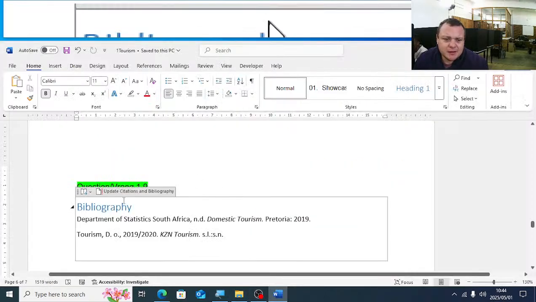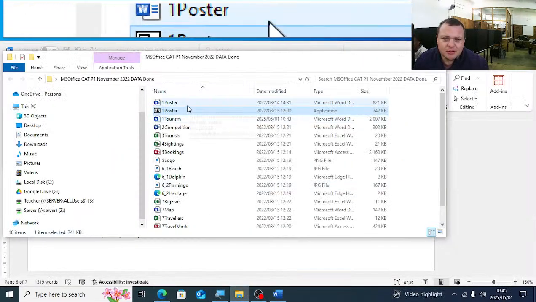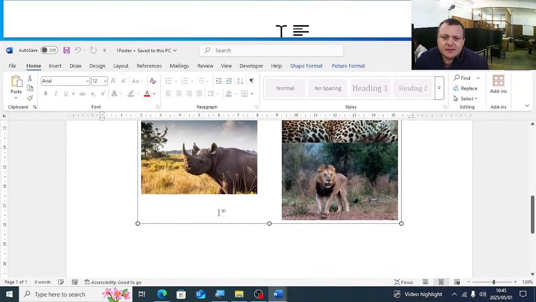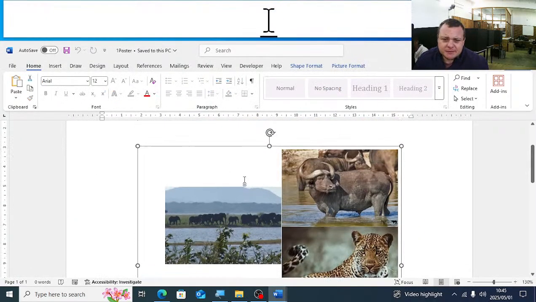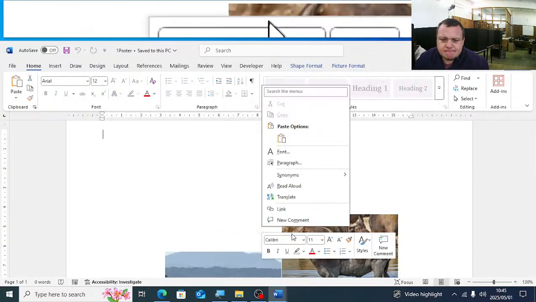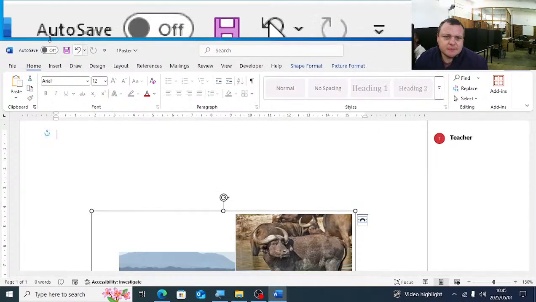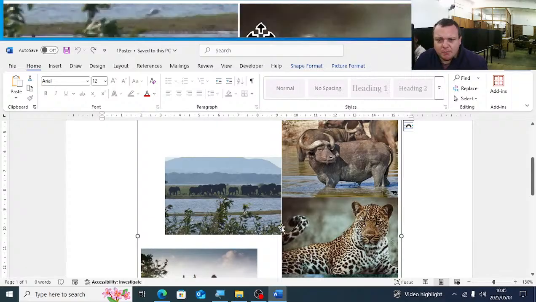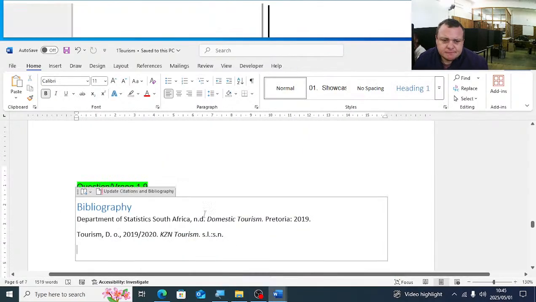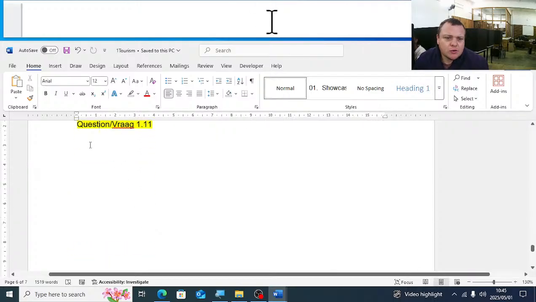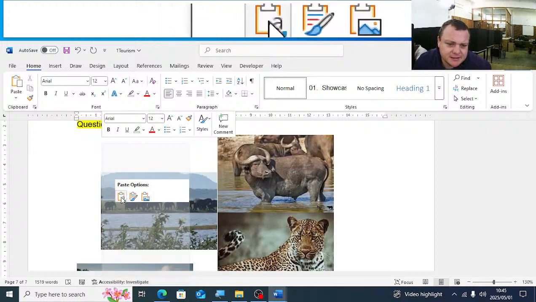1.11. So what we're going to do there is we're going to open up that one poster file that you extracted. We will select this shape. We will copy it. You will click on it, you will right click, you'll say copy. And on question 1.11 at the very end, you'll just click after it. I'm going to press enter once and I will paste it.